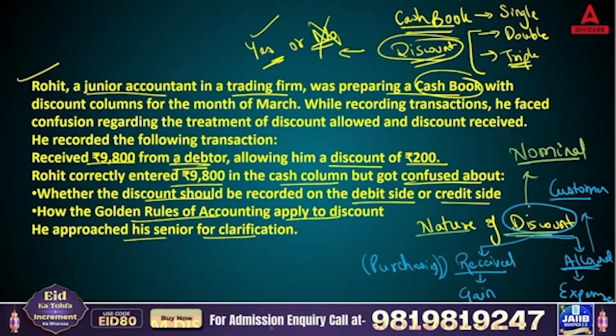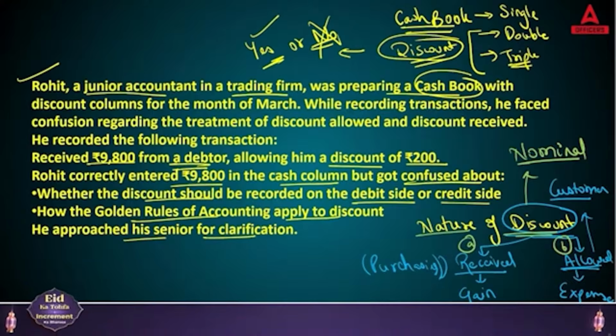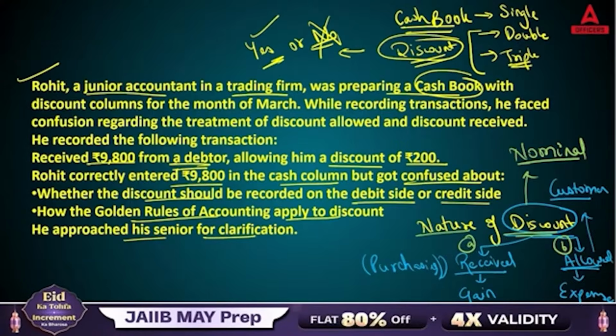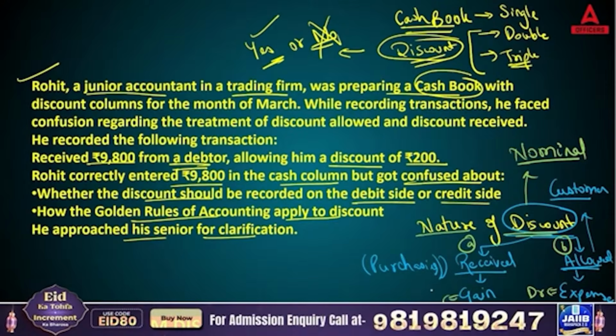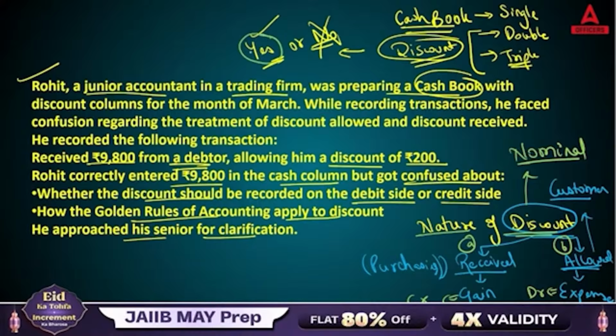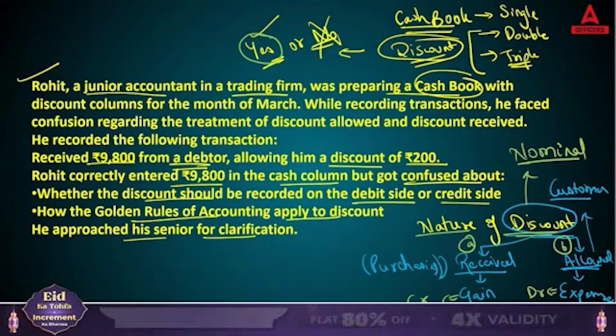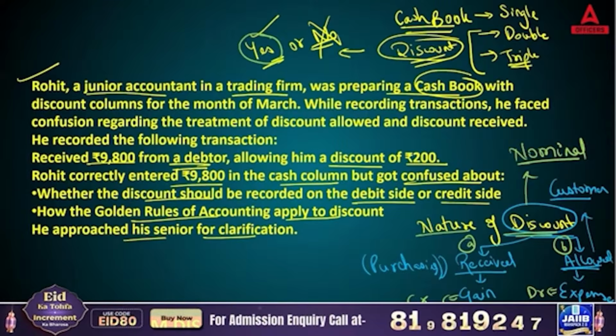And there are two cases. First, you can receive discount. Second, you can allow discount. When you are receiving it, you are gaining. When you are allowing it, that is an expense. Expenses you show on your debit side; gains and incomes you show on your credit side. So now we are clear that yes, in your cash book you are going to show discount. Now you need to check, as per this question, whether you have received the discount or allowed the discount. So let's read the transaction.